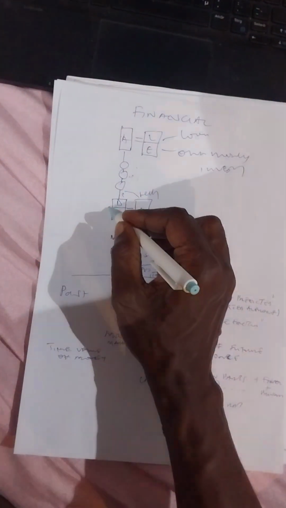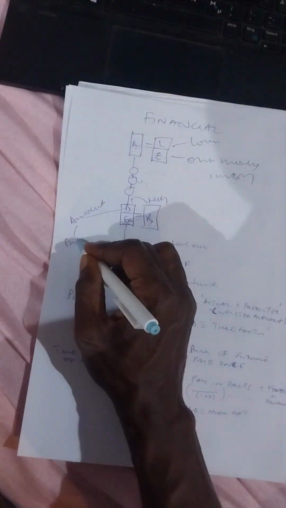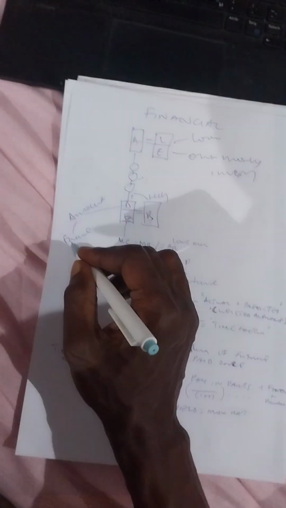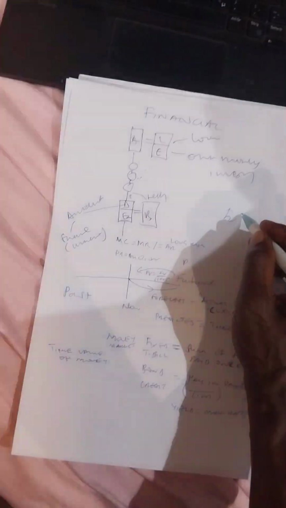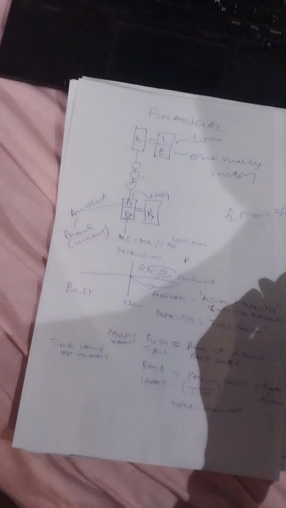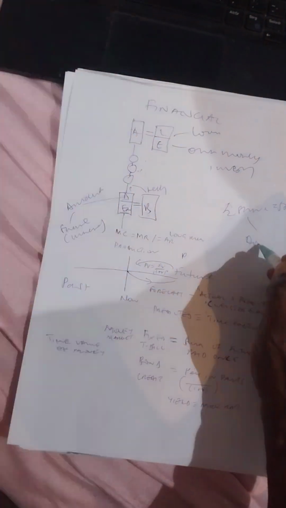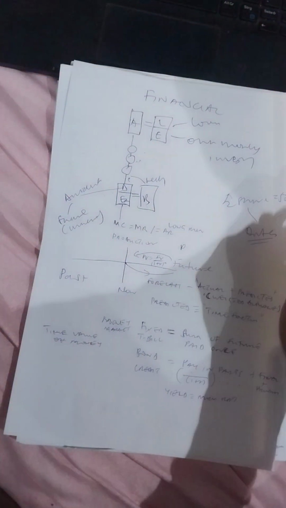And then you use that to pay the dividends. So this is dividends, that is for those with shares, those who have ownership in your company. So when you add all the shares, we call that stock. So we can have data on these things. We can have different shares and stocks.